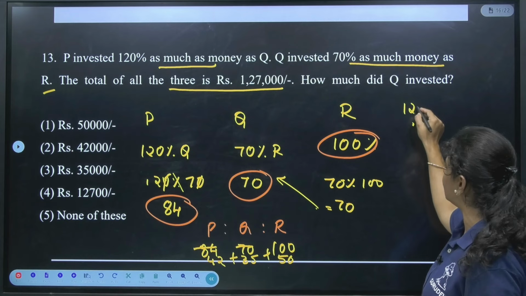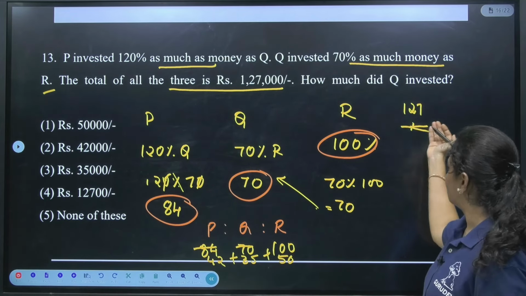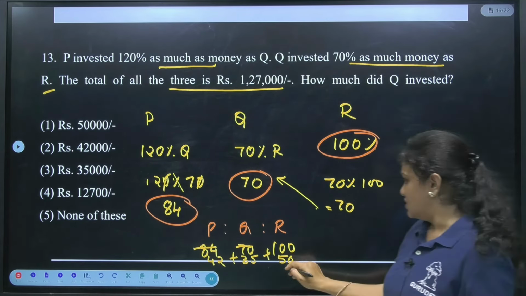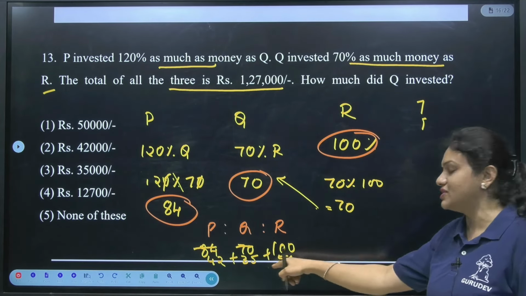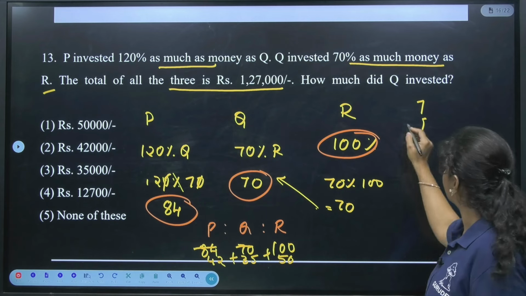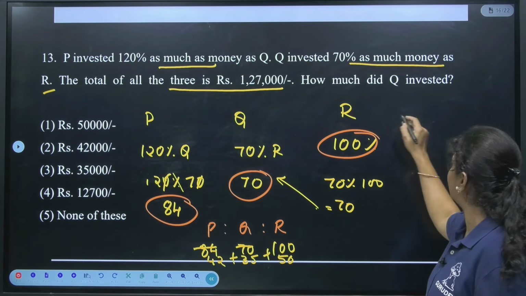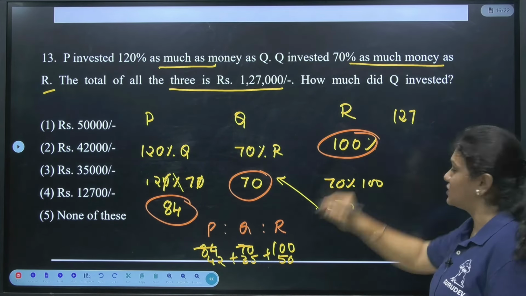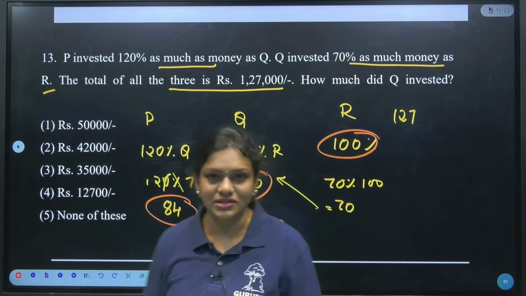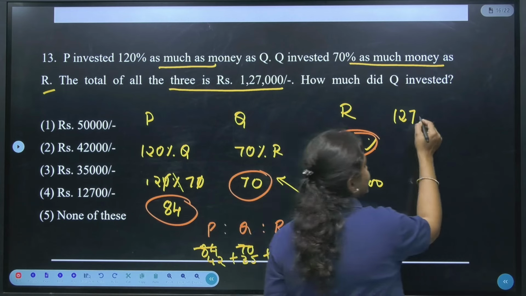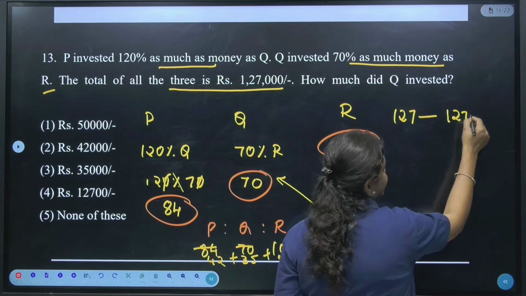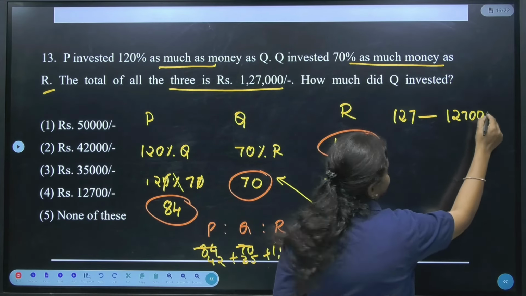Isn't it 127? Just check it, guys. 2 plus 5 is 7, then 4 plus 3 is 7, 7 plus 5 is 12. So in total we are getting 127. Is it clear? Yes, 127. That is according to me. According to the question, it is 1,27,000.